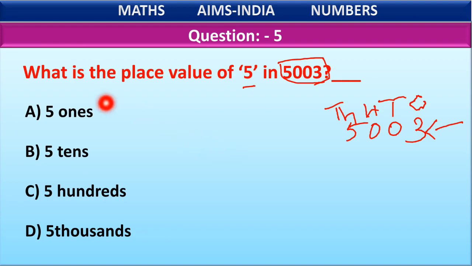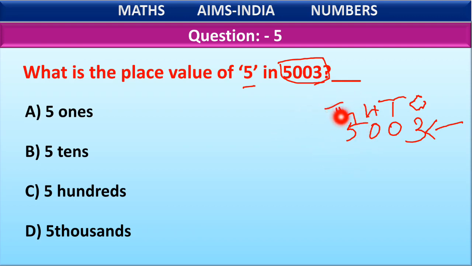Okay, here they are asking us to find out the place value of 5 in 5003, and 4 options are given. If you look at the question here, we have written the places on top of the number first. Now we'll just concentrate on 5, which is in which place, children?